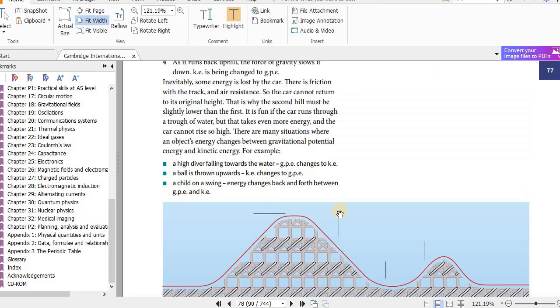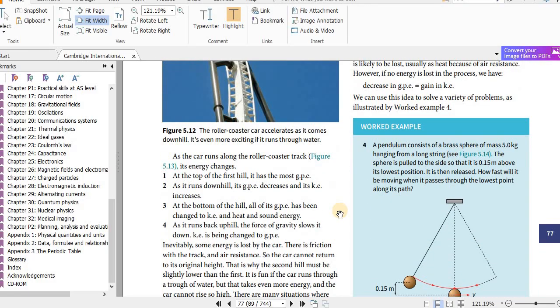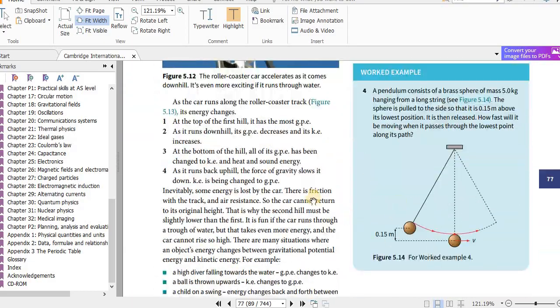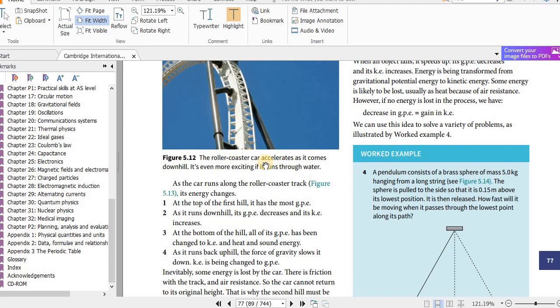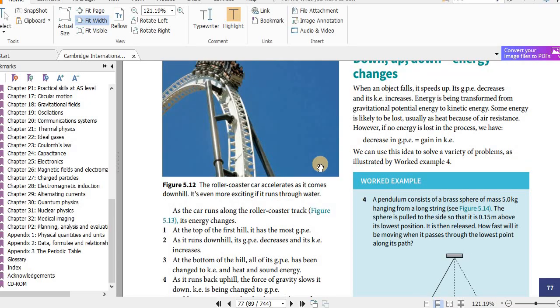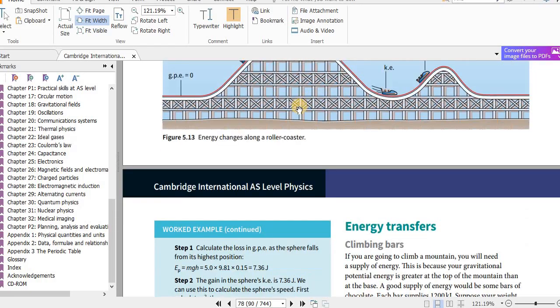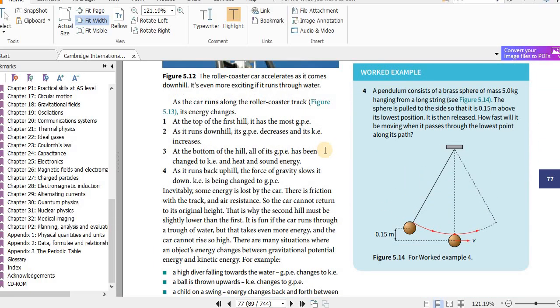Okay, so here you can see the example is asking us to calculate that, right? And by the way, if we go through these key points: the roller coaster car accelerates as it comes downhill. It's even more exciting if it runs through water. As the car runs along the roller coaster track, figure 5.13, its energy changes. At the top of the hill, it has the most GPE, gravitational potential energy. As it runs downhill, its GPE decreases and its kinetic energy increases. I already explained all those here.